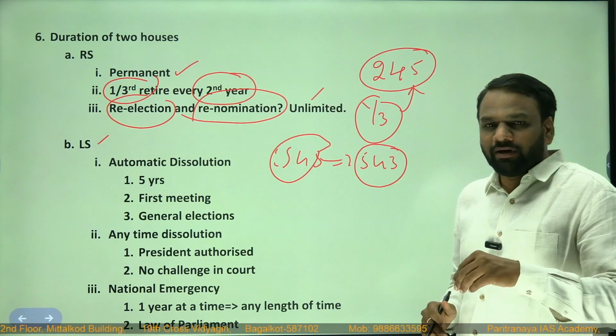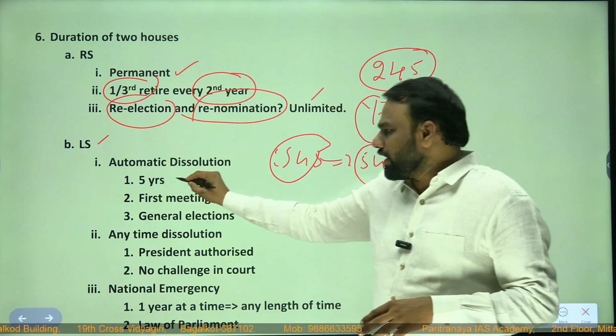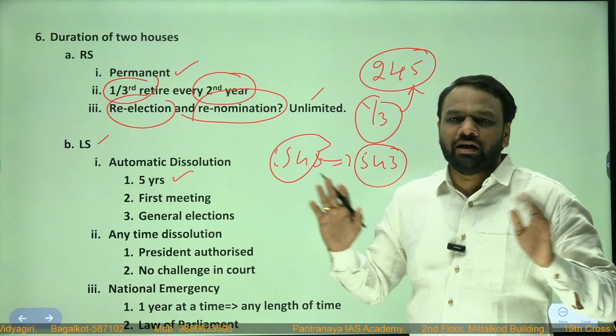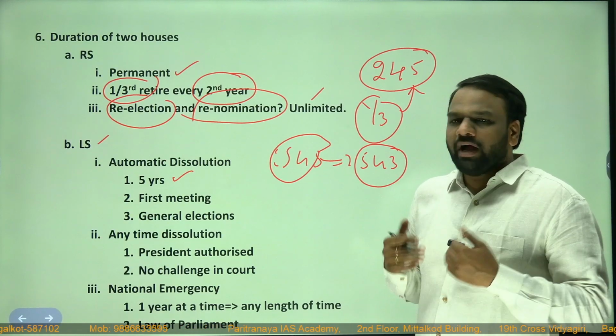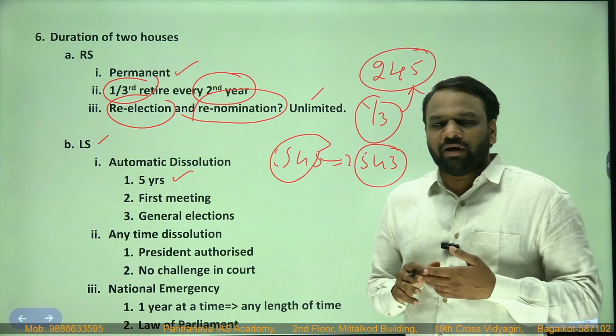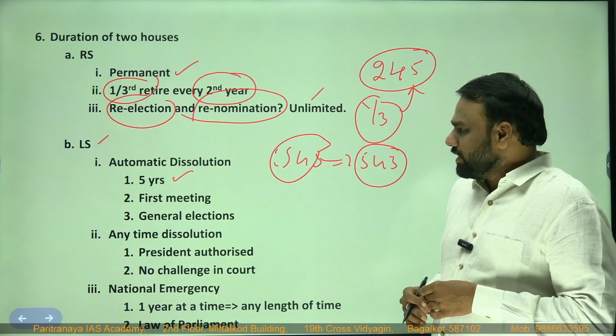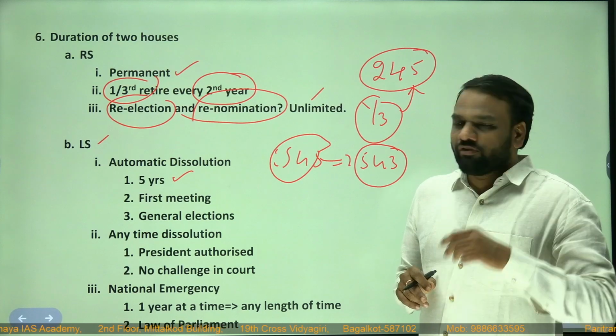So when does it happen? After every 5 years, all the members of Lok Sabha will lose their membership. And if they want to come to Lok Sabha again, they have to contest in the election and win. Next, to calculate this 5 years, from when do we start?